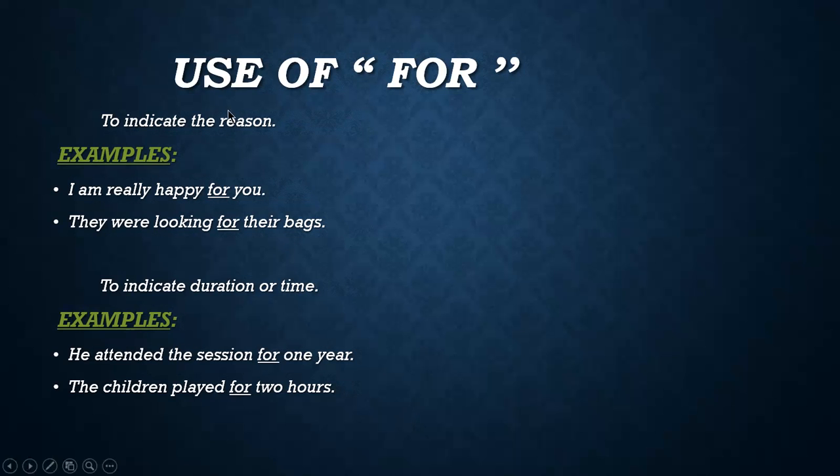Use of "for" to indicate the reason. "For" is used to mention the reason anywhere in the sentence. Some examples are here. I am really happy for you. Now you can see that a person is happy for another person, and it is shown by using the preposition "for".